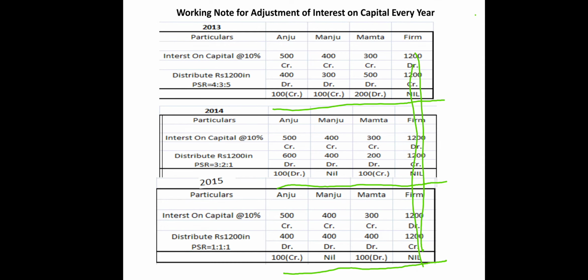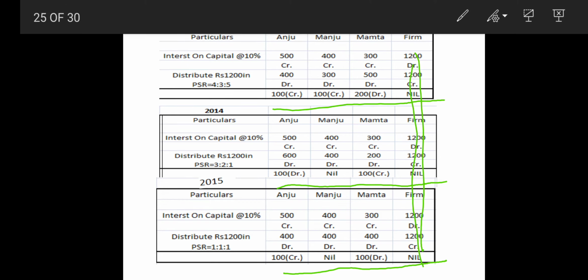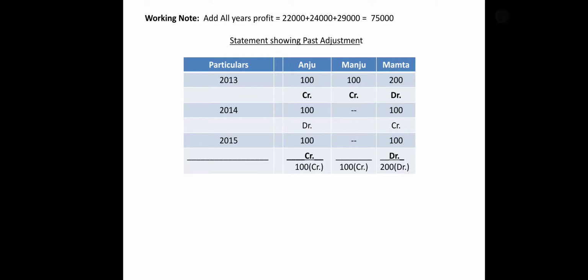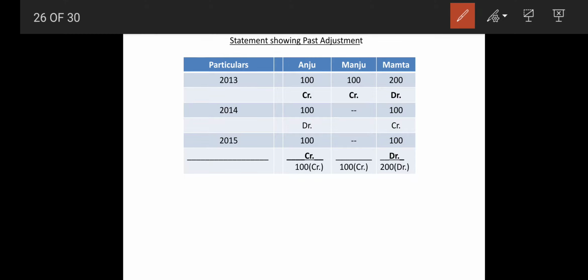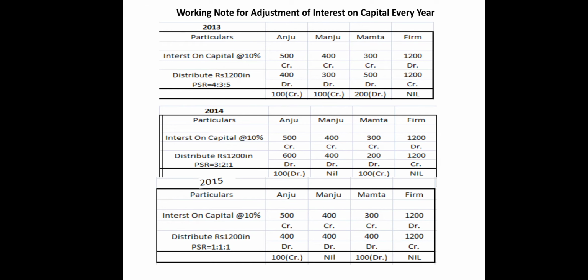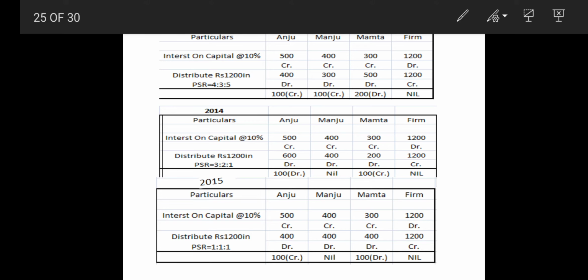So Anju and Manju and Mamta, again we will be transferring them to one another statement, just for our sake, because orally also we can do this, but if we present it this way it will be easier. So Anju is standing with 100 credit, Manju 100 credit and Mamta 200 debit. Have a look at this. I have found from here only 100 credit, 100 credit and 200 debit. So same way for 2014, 100 debit, nil and 100 credit, right.